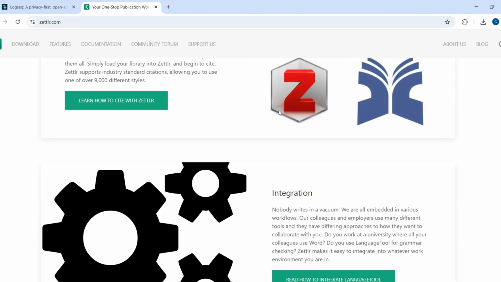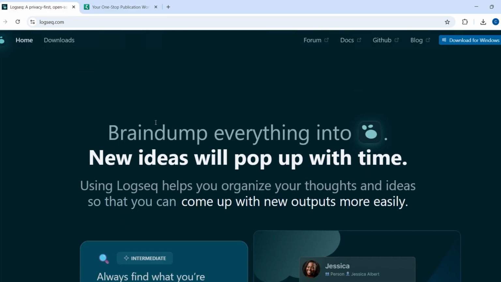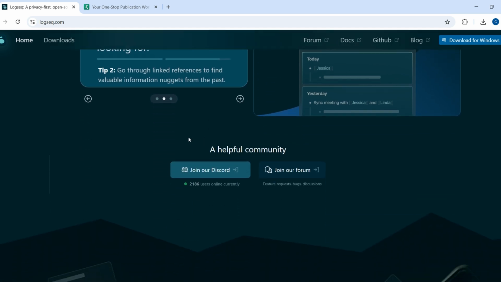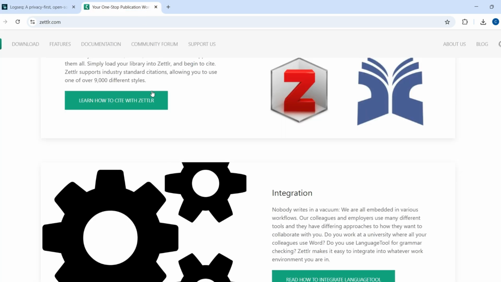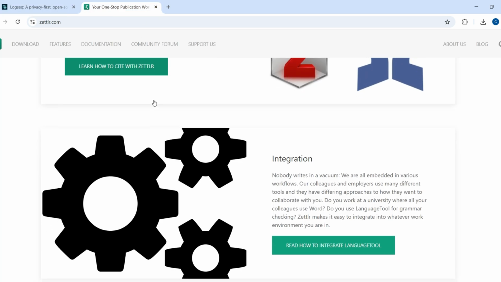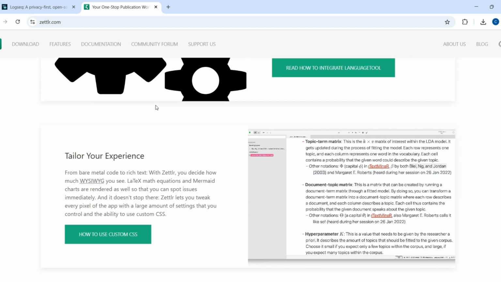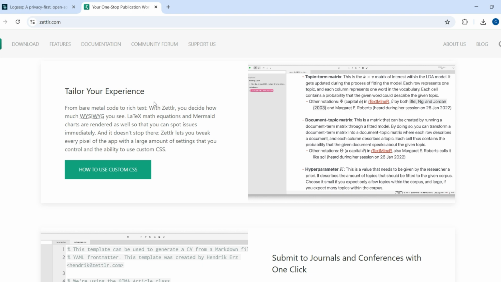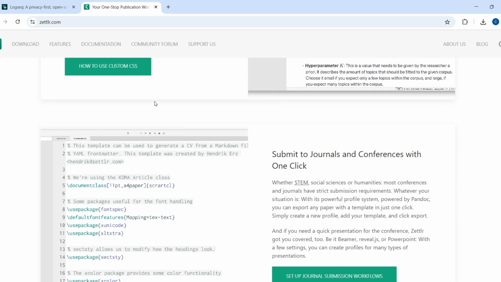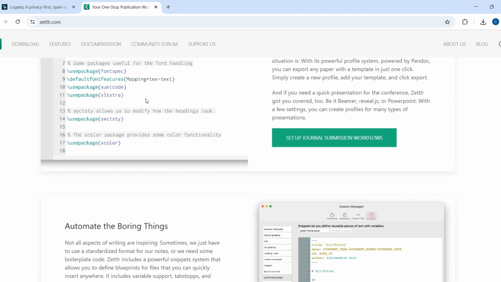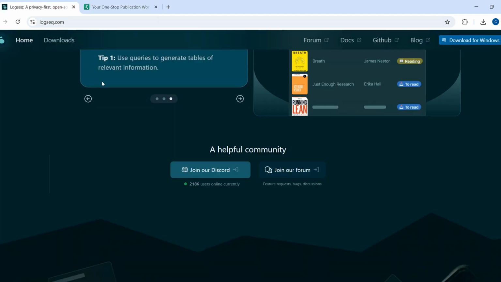So, which one wins? Use Logseq if you want to think in connections, capture daily thoughts, and grow a knowledge graph. But choose Zettler if you're writing long essays, managing academic sources, or need structured research workflows. The bottom line, Logseq is your idea gardener. Zettler is your academic powerhouse. Choose based on how you think and what you write.